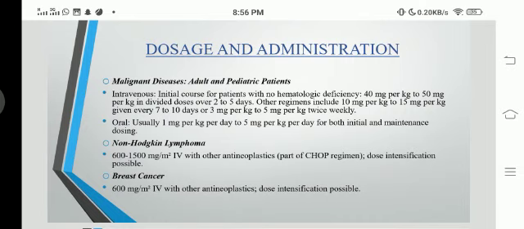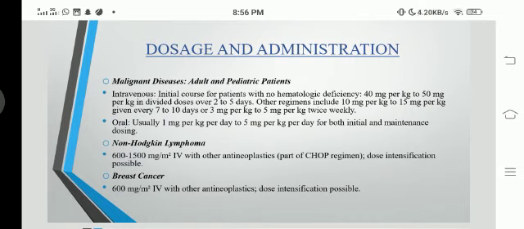As we discussed, cyclophosphamide is greatly used in regimens, and in regimens the dose may be lesser than when used separately. So its dose is 10 mg to 15 mg per kg given every 7 to 10 days, or 3 mg per kg to 5 mg per kg twice weekly. And orally, it is 1 mg per kg per day to 5 mg per kg per day for both initial and maintenance doses.